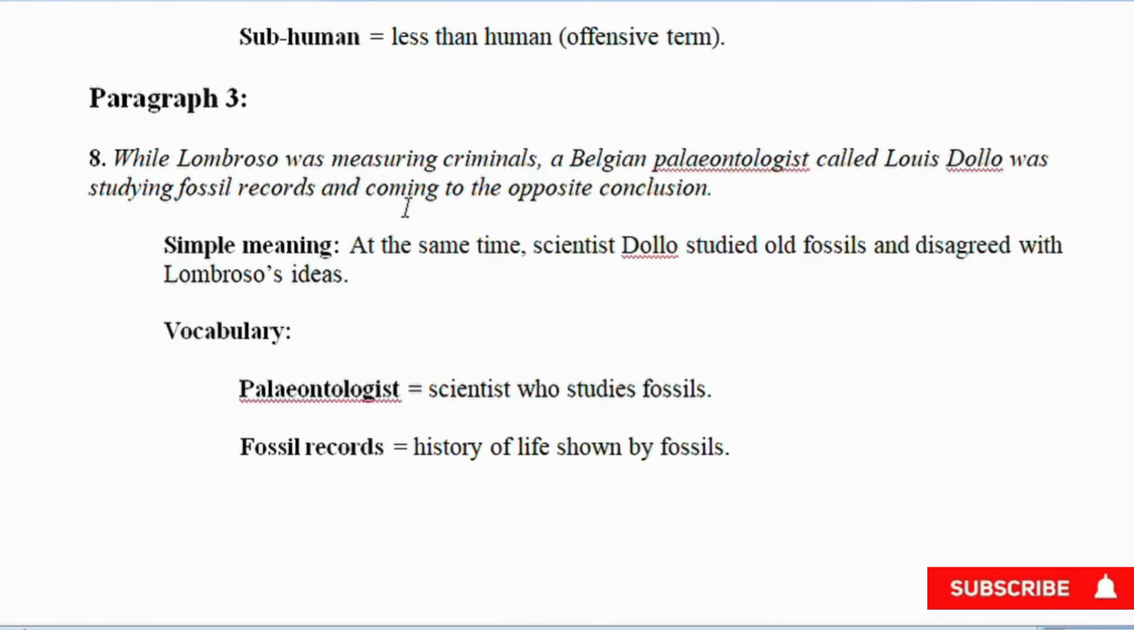Paragraph 3. 8. While Lombroso was measuring criminals, a Belgian paleontologist called Louis Dollo was studying fossil records and coming to the opposite conclusion. Simple meaning: at the same time, scientist Dollo studied old fossils and disagreed with Lombroso's ideas. Vocabulary: paleontologist equals scientist who studies fossils. Fossil records equals history of life shown by fossils.